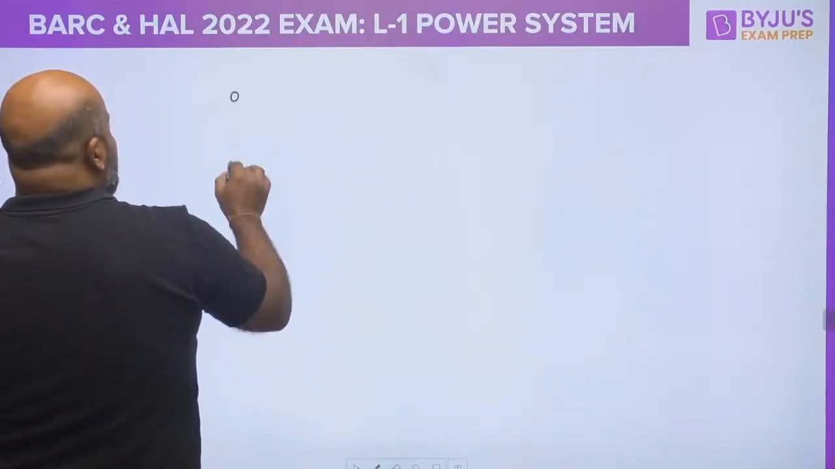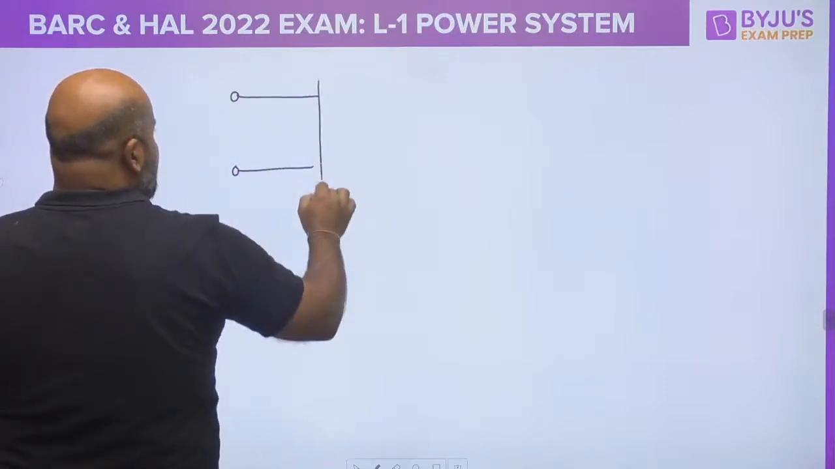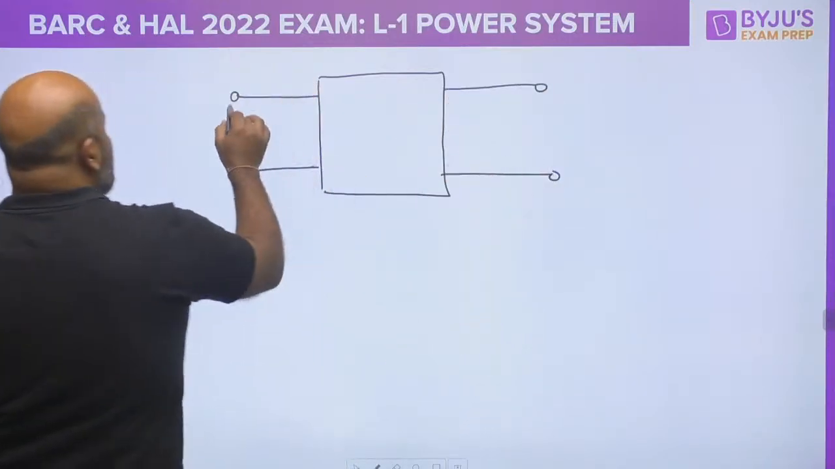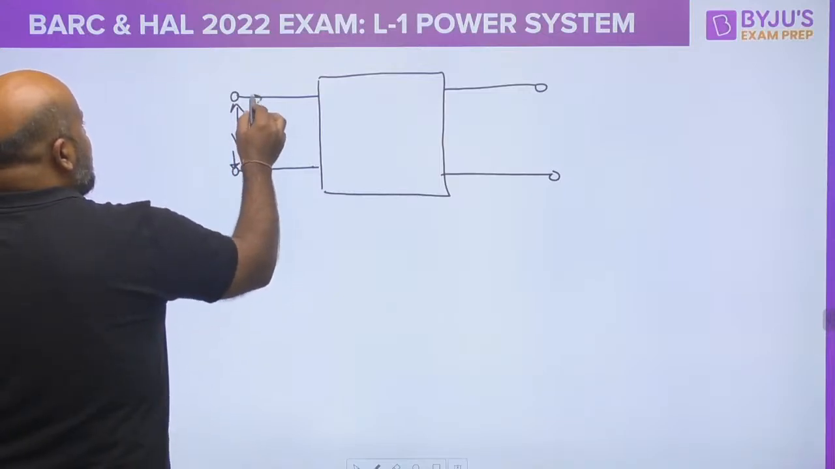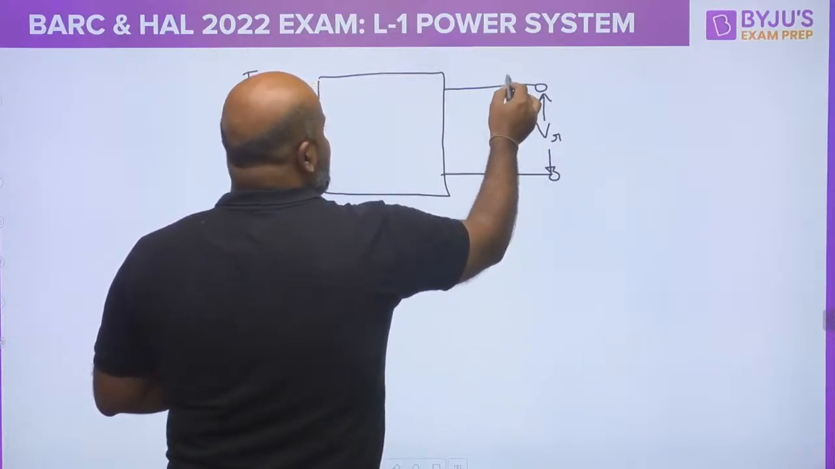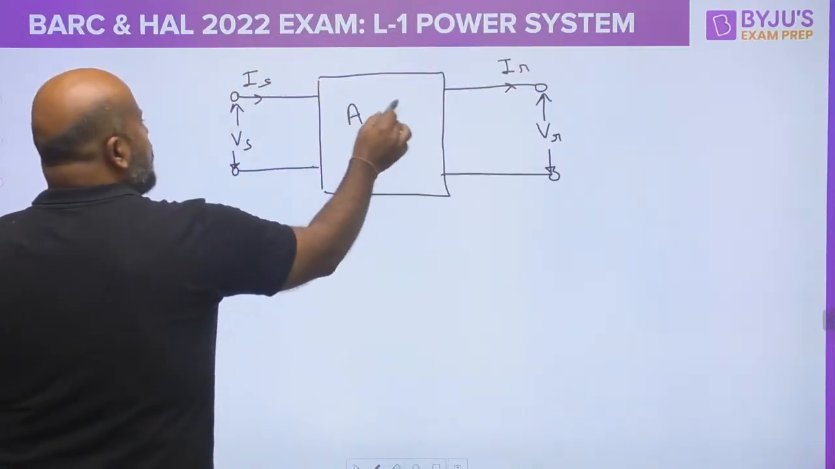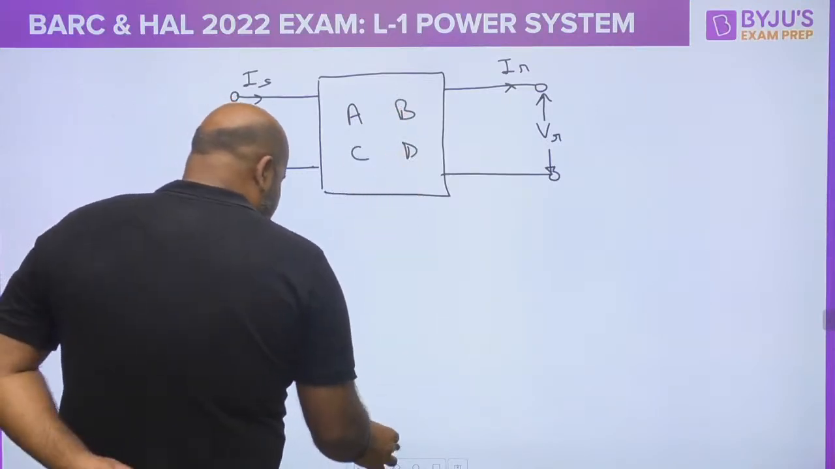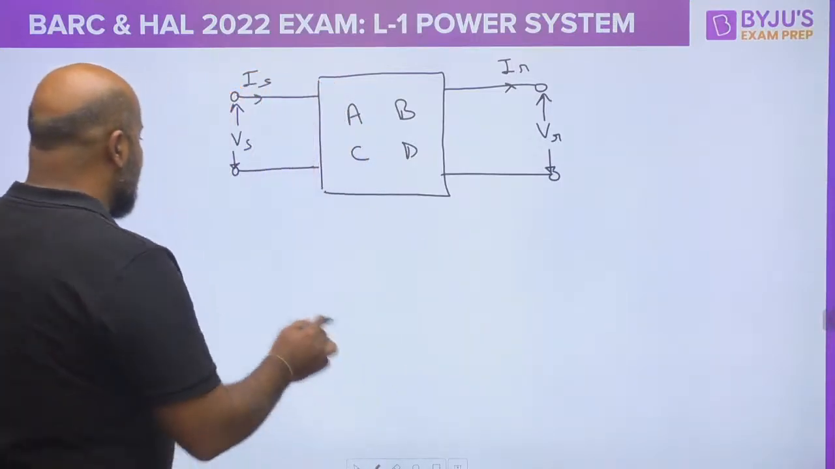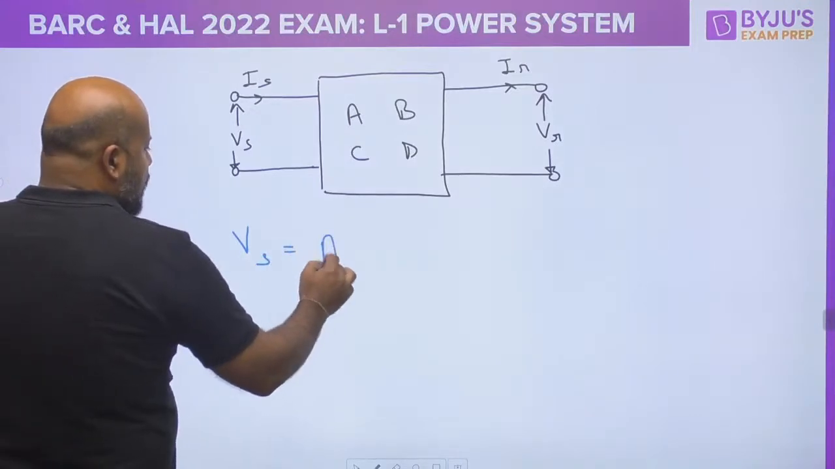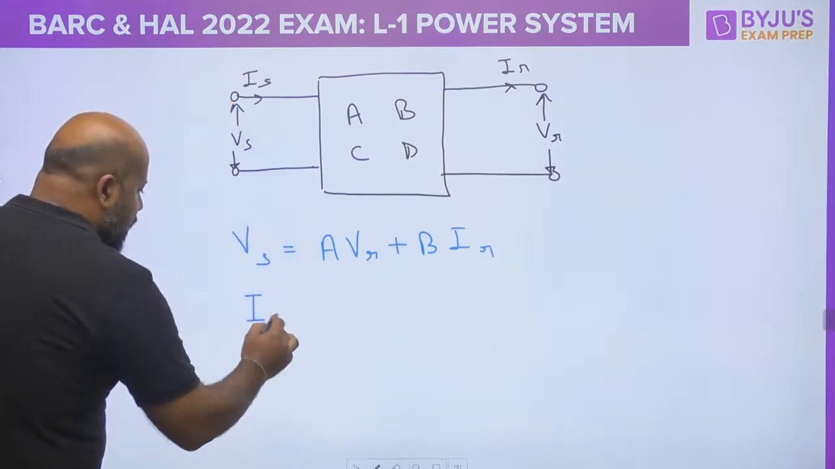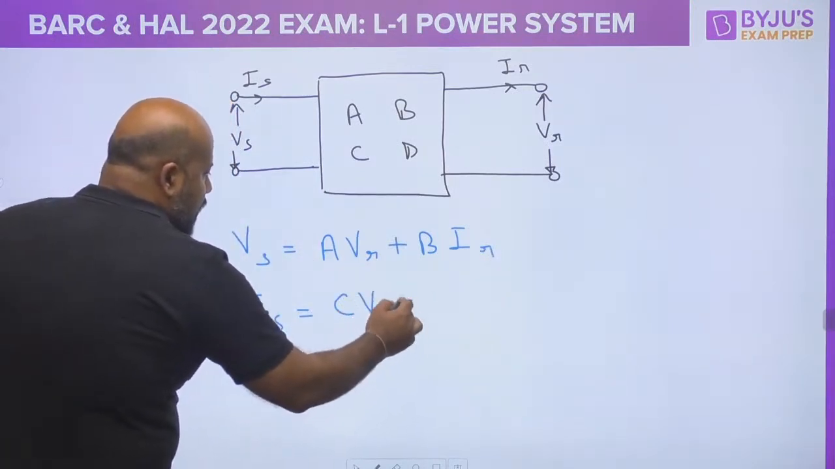Suppose you are representing your transmission line by using ABCD parameters, something like this. This is the sending end voltage and sending end current, this is the receiving end voltage and receiving end current, and this is the ABCD parameter block. So how can you write the ABCD parameter equations in terms of the sending end voltage and current and receiving end voltage and current? You can write Vs is equal to A VR plus B IR. Similarly, you can write Is is equal to C VR plus D IR.